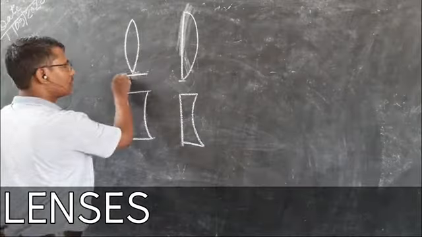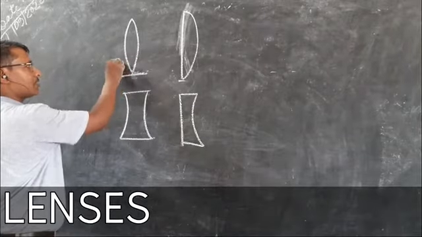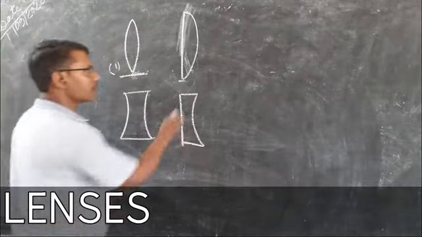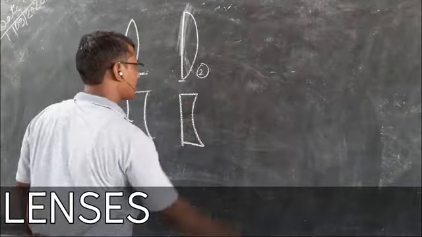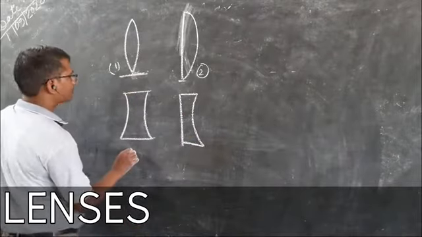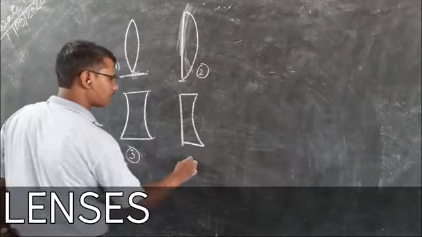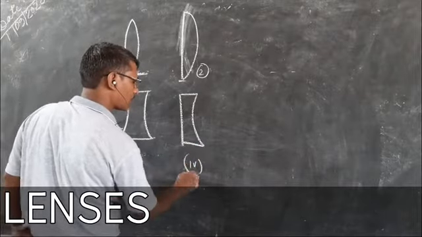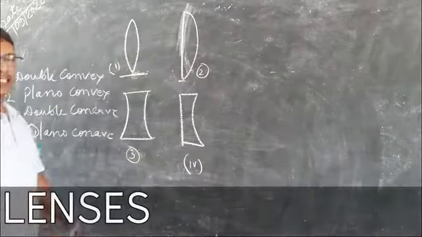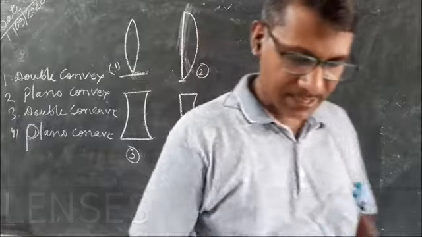So this is your double convex lens. Figure 1 is your double convex lens, figure 2 is your plano convex lens, figure 3 is your double concave lens, and figure 4 is your plano concave lens. So these are the different types of lenses.